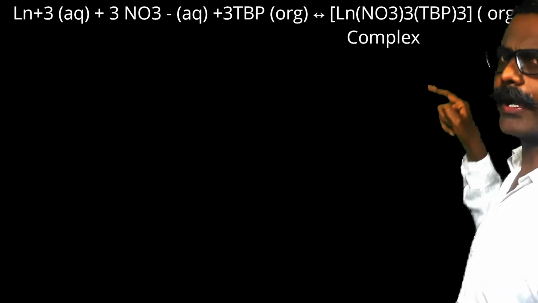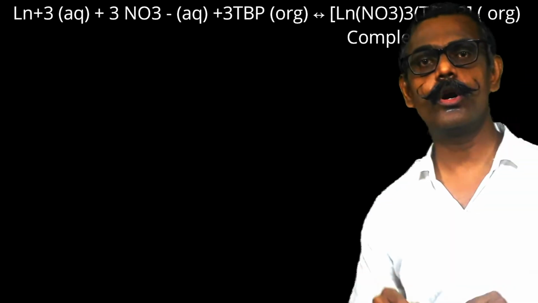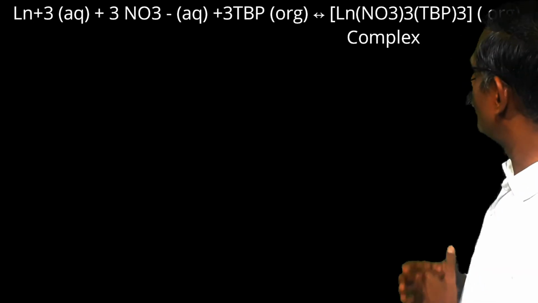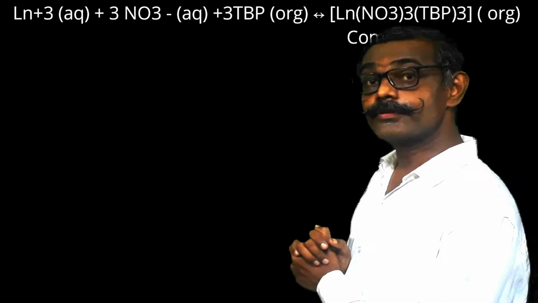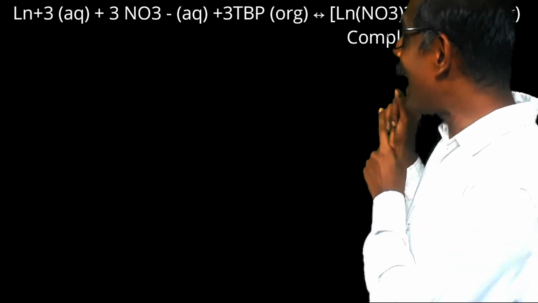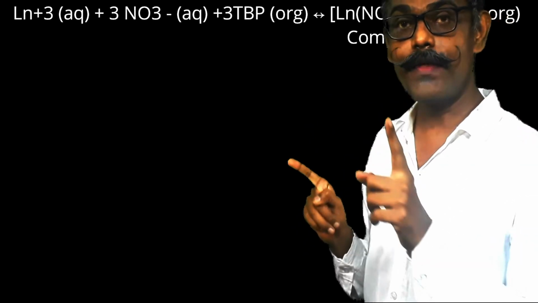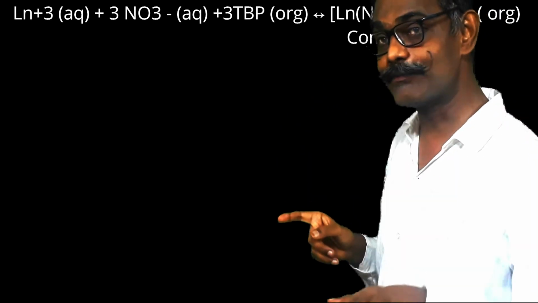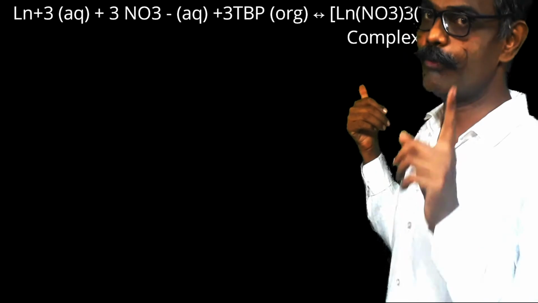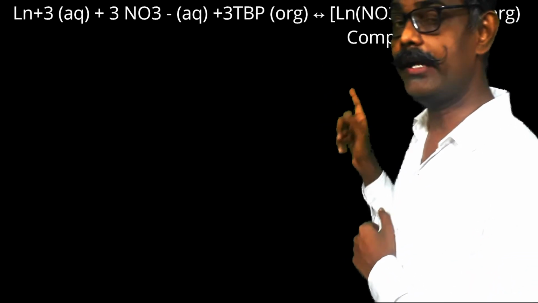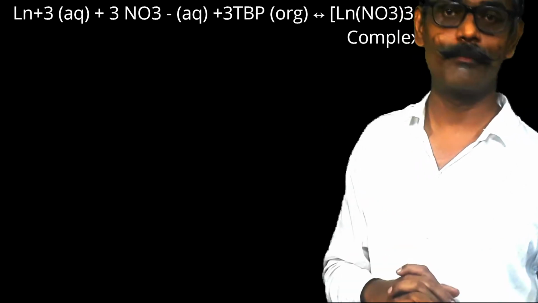It is in square brackets, which means it is a coordination compound. It is a complex. Now answer my question: what is the coordination number of this complex? 6? No. Nitrate is a bidentate ligand, so one nitrate forms 2 bonds. So 3 nitrates will form 6 bonds, and 1 TBP forms 1 bond, so 3 TBP give 3 bonds. 6 plus 3, 9 is the coordination number for this complex.